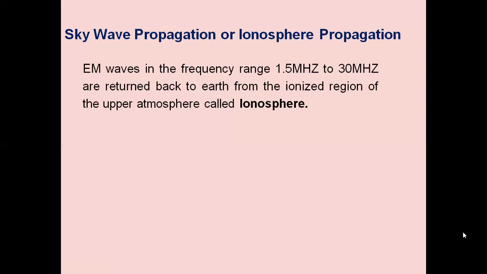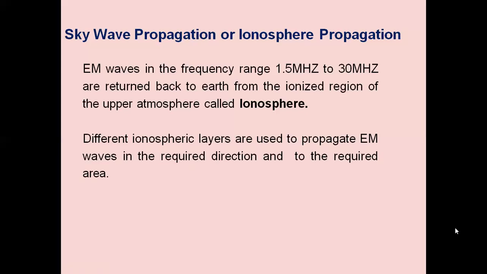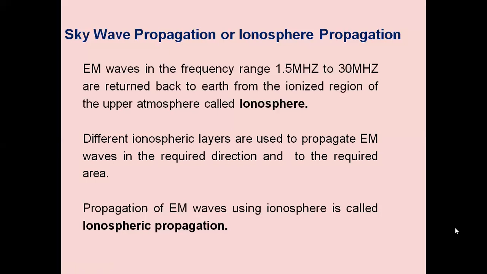They will be returned back to Earth from the ionized regions of the upper atmosphere, that is the F1 layer, F2 layer, or F layer during night. So the frequency of operation for skywave propagation is 1.5 megahertz to 30 megahertz. Different ionospheric layers are used to propagate EM waves in the required direction and to the required area. Propagation of EM waves using the ionosphere is called ionospheric wave propagation.